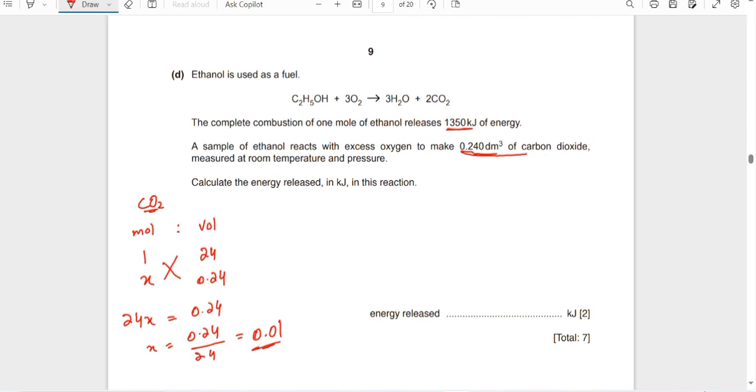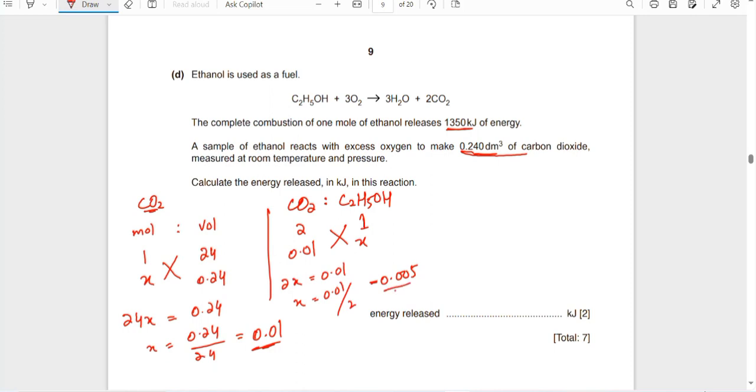So from carbon dioxide we can find out the ethanol, by the ratio method. Ethanol is C2H5OH. You know that 1 mole of ethanol produces 2 moles of carbon dioxide. So if we have 0.01 mole of carbon dioxide, what will be the amount of ethanol that was consumed by this ratio? 2x is equal to 0.01, and x is equal to 0.01 divided by 2. It will be 0.005 moles.